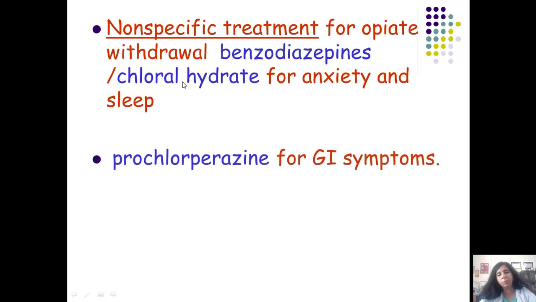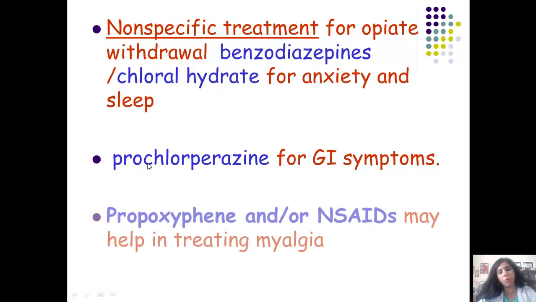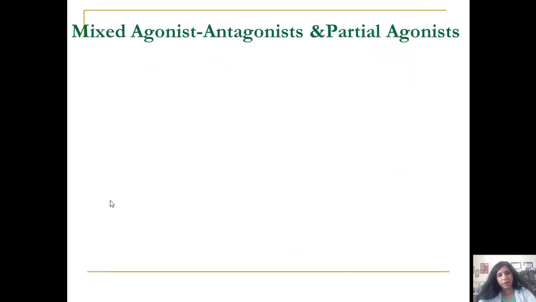As non-specific treatment for prevention of convulsions, we will be giving benzodiazepines. For his anxiety also, it will take care of the anxiety and will bring about sleep. There's going to be a lot of diarrhea in this patient, so you will give an anticholinergic, or an antihistaminic with an anticholinergic action. The drug is prochlorperazine, and propoxyphene, which is a weak mu agonist, and or an NSAID can be used to help with his muscle aches and myalgias.